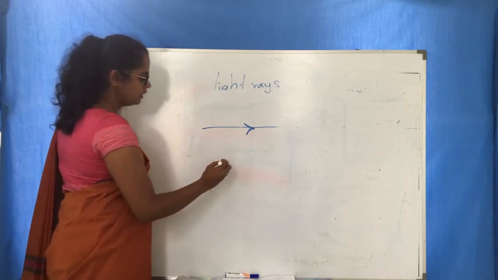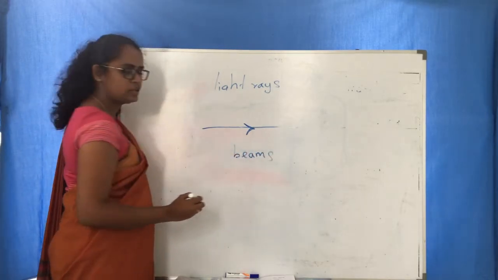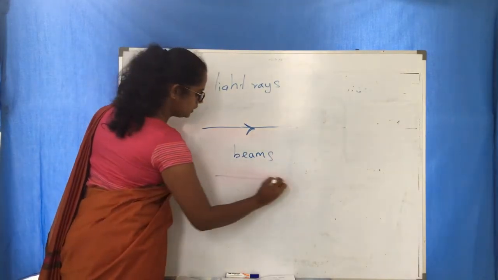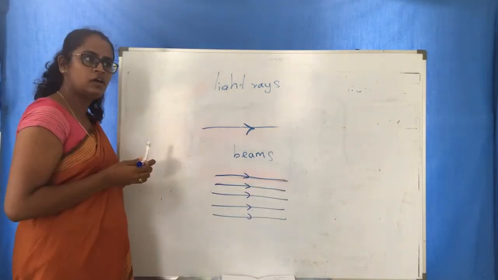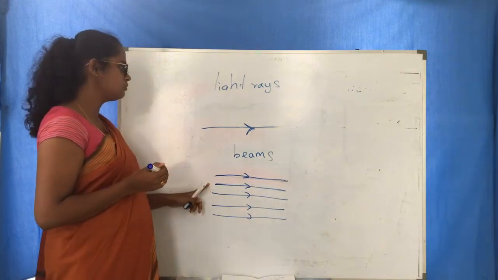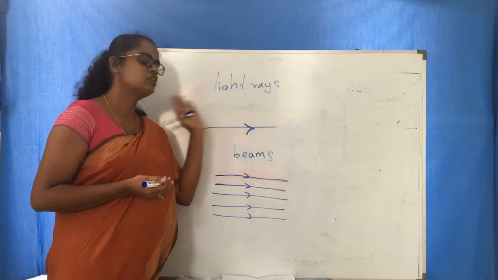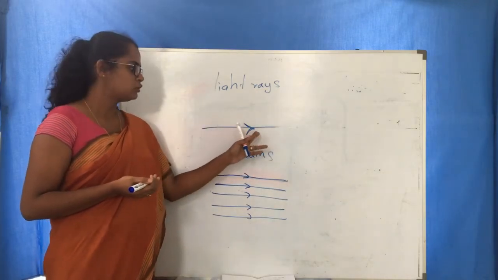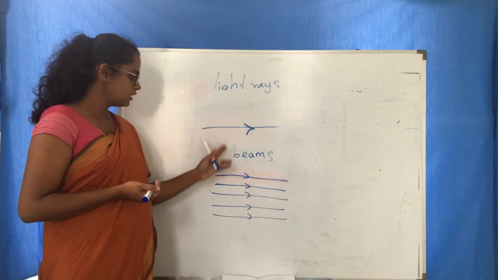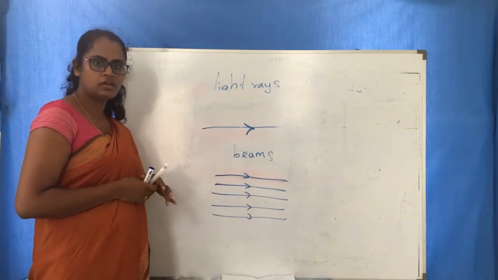Then we have beams, light beams. What do you mean by light beams? A collection of light rays. A collection of light rays is known as a light beam. So a light ray is shown as a straight line with an arrowhead to the direction of the light. Light rays ගොඩක් එකතු වුණාම අපි ඒකට කියනවා light beam එකක් කියලා.